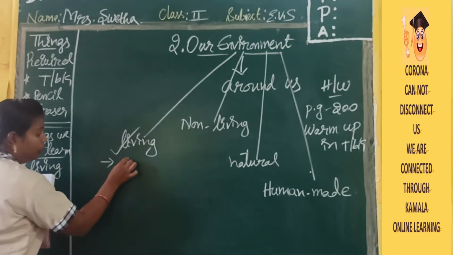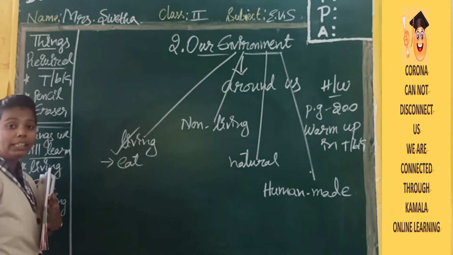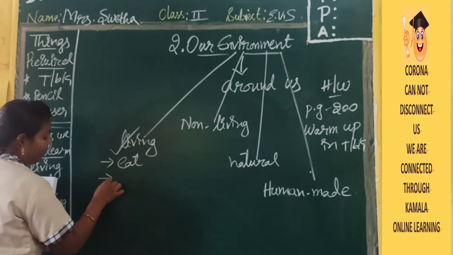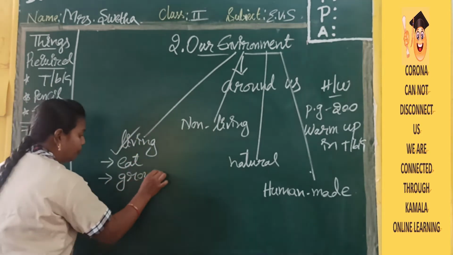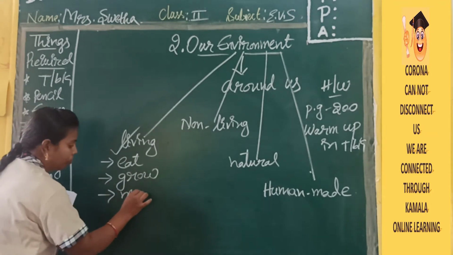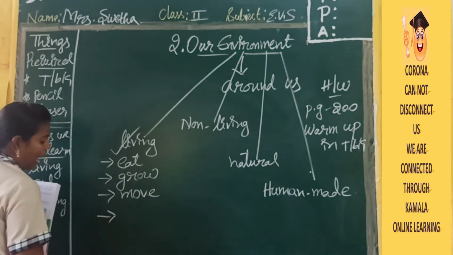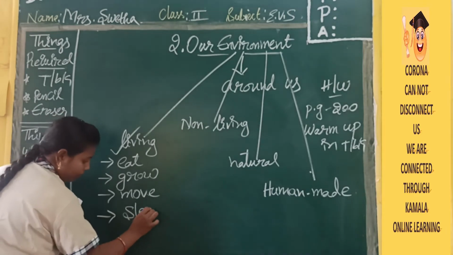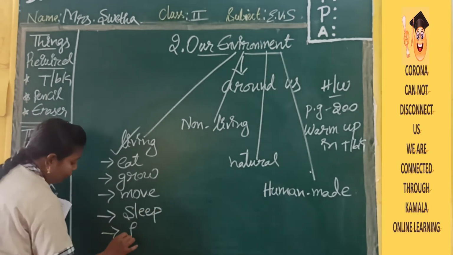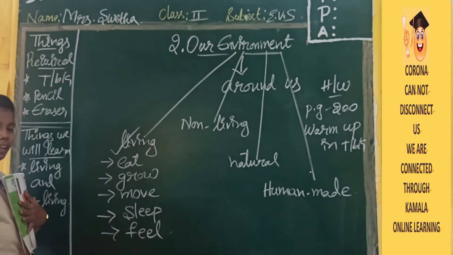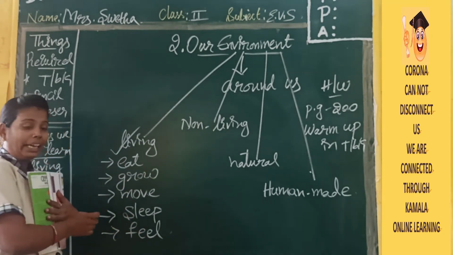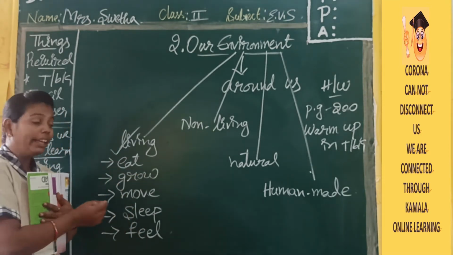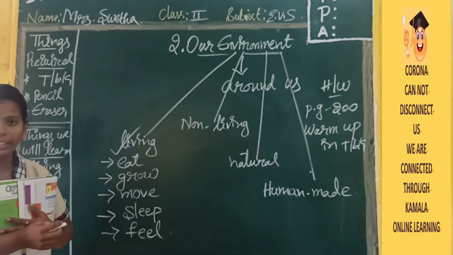How will we recognize living things? They will eat, they will grow, they will move, they will sleep and they will feel. If a thing has all these, then it becomes a living thing.